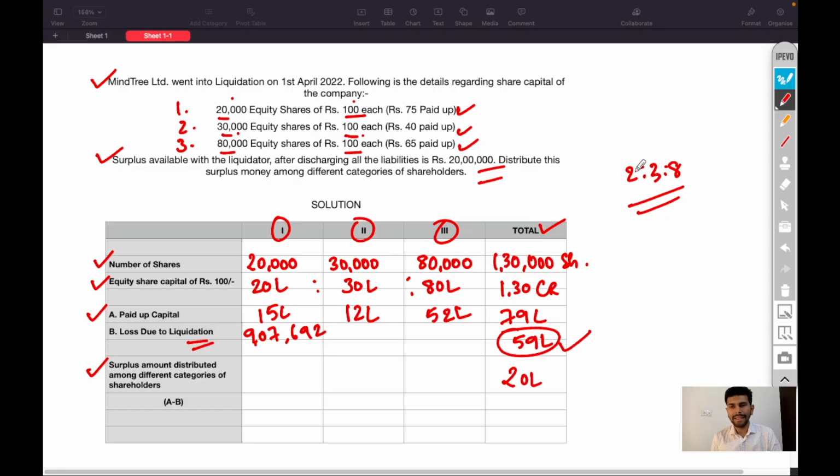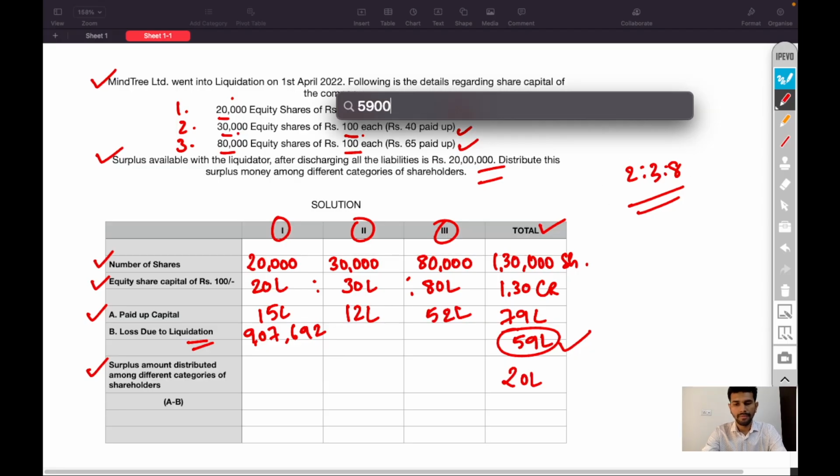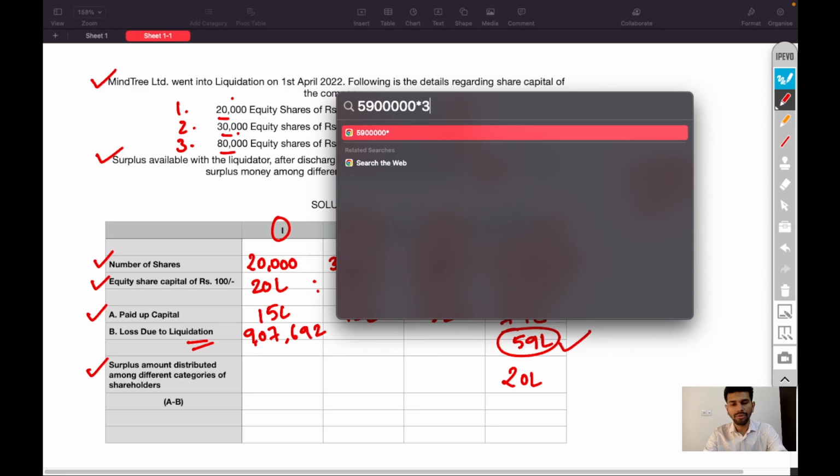Next, 59 lakh into 3 divided by 13 is 13 lakh 61,538 rupees for category 2 equity shareholders.